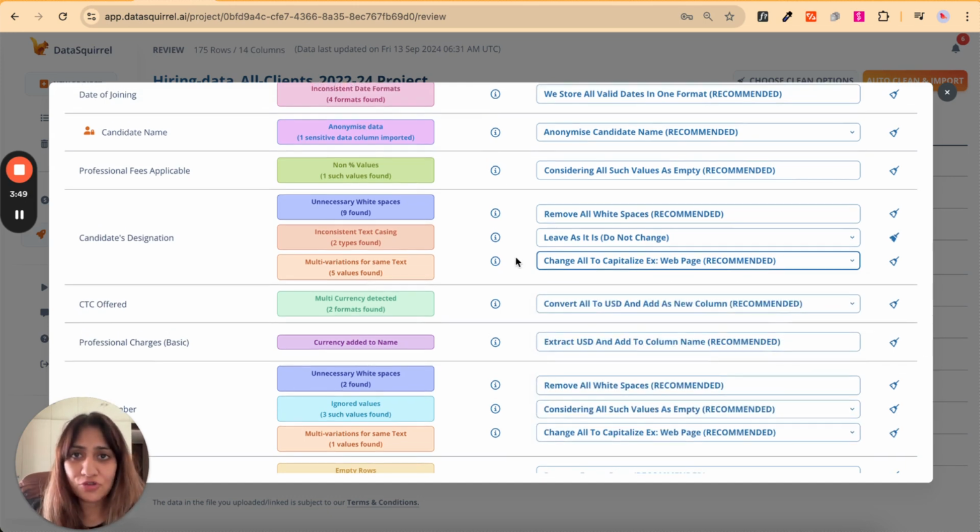This cleaning type is truly a game changer. No BI platform supports this level of cleaning. Like date formatting, it's one of the most commonly used clean types at DataSquirrel.